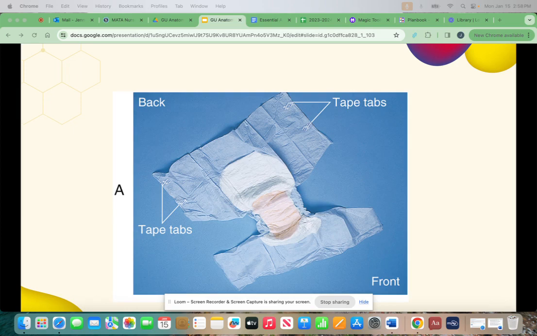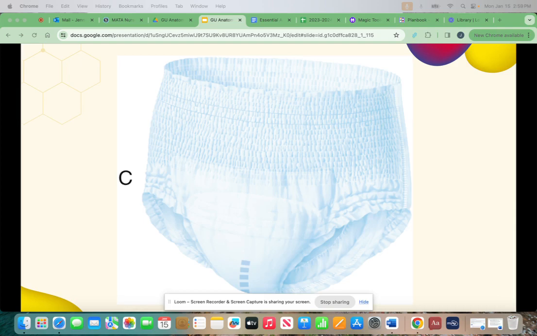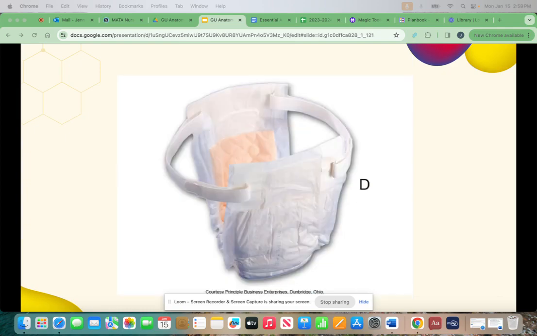This picture here is an incontinence brief. This picture here shows an incontinence undergarment with a pad. This picture here shows pull-on underwear. This is a belted incontinence undergarment.